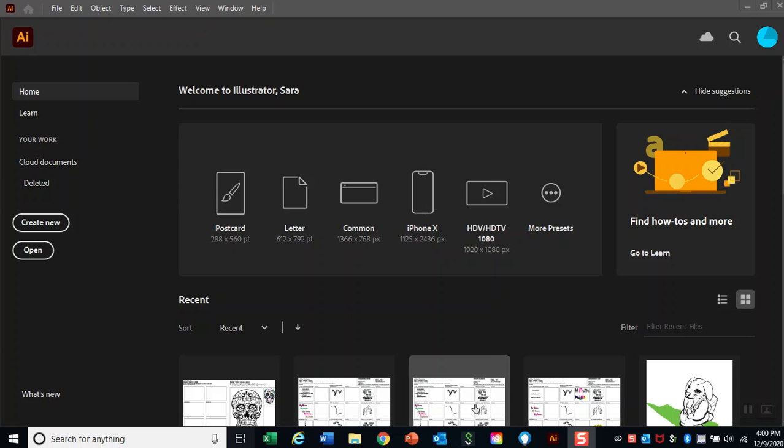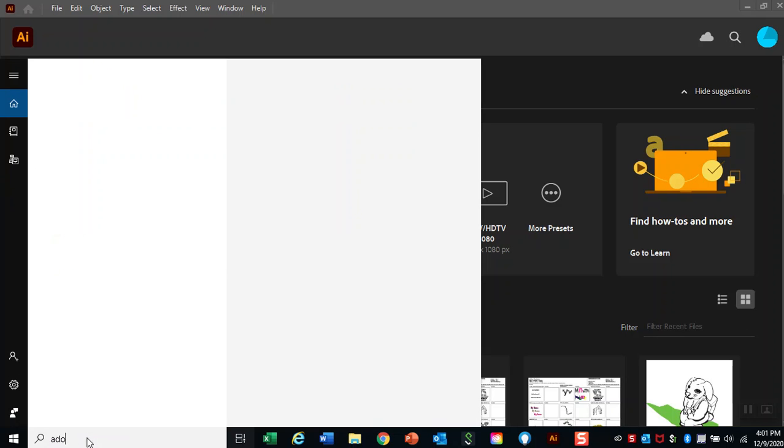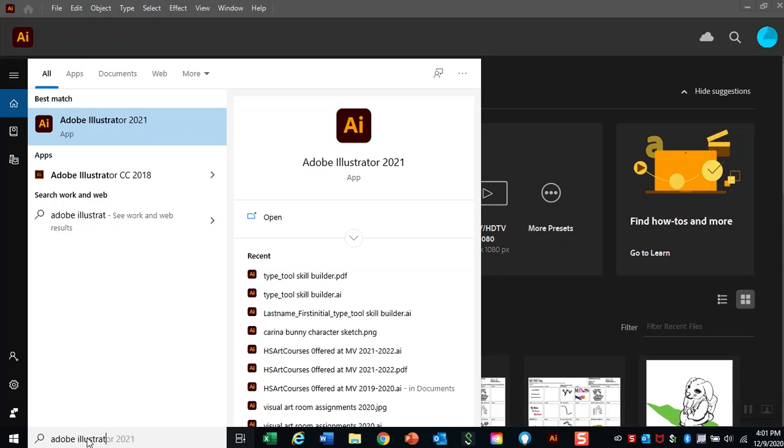This is an alternate assignment for the Type Tool worksheet for any student who needs extra support getting started. We are going to click search for anything in the search bar, and we are going to open Adobe Illustrator.